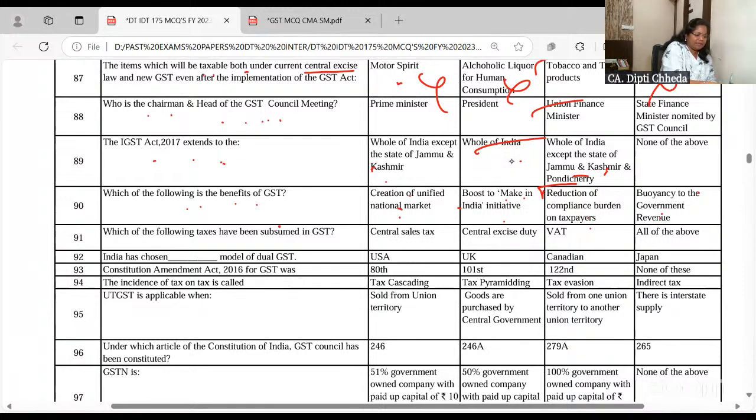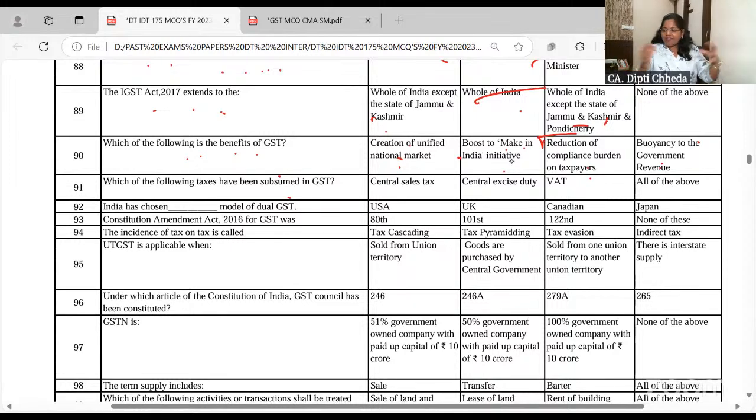Chalo, next. Clear until now? Which of the following taxes have been subsumed, closed? CST closed, excise duty and VAT also closed, but for few it is there, right? So answer should be all of them. Now generally you are not paying any of these taxes. India has chosen that dash model of dual GST. CGST bhi milega. It's a Canadian model, right?